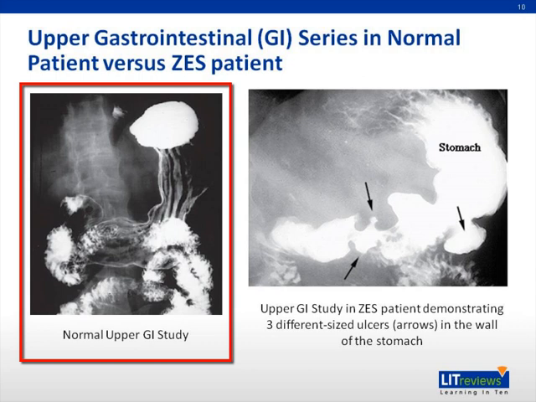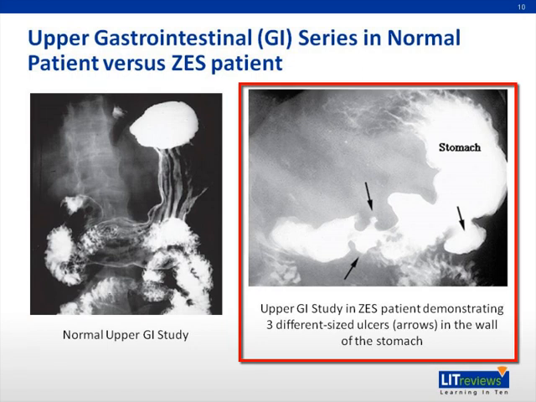The picture on the left-hand side demonstrates a normal air contrast upper gastrointestinal study showing normal gastric folds and small intestinal anatomy and no masses. By contrast, the upper GI series on the right-hand side demonstrates 3 different sized ulcers in the wall of the stomach in a patient with intractable epigastric pain. The patient had a high fasting serum gastrin concentration consistent with Zollinger Ellison syndrome, and a small duodenal wall gastrinoma was identified at surgery.